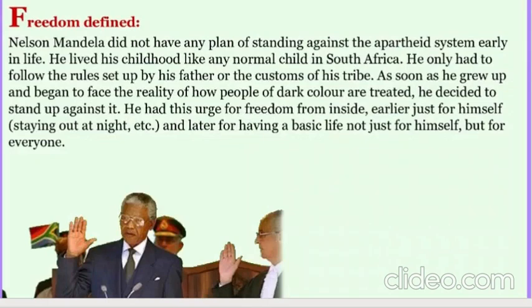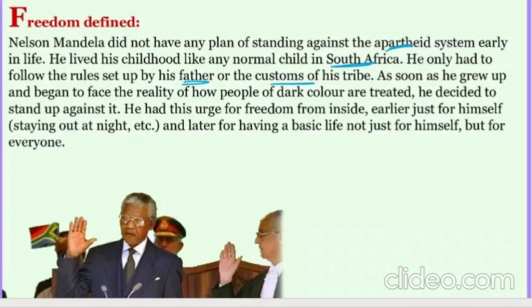Now, the last part, freedom was defined. Nelson Mandela did not have any plan of standing against the apartheid system early in his life. Like a child, he wouldn't go that way. He lived his childhood like a normal child in South Africa. He only had to follow the rules which were set by his father or the customs of his tribe. Whatever his father, the head of the family or the tribe, said, he used to follow that as a kid.